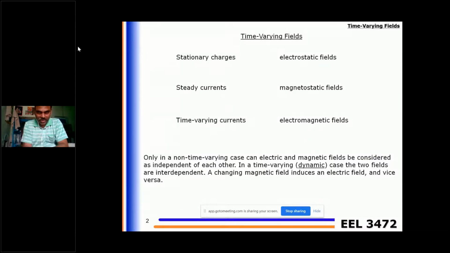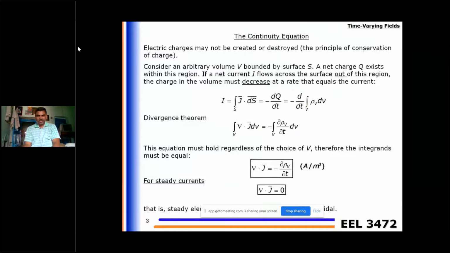Let us see Faraday's law and so on. Here it is discussed how electromagnetic fields result for the time varying fields. And the continuity equation means charge cannot be created or destroyed. So del dot J, the divergence of current density, equals minus dou rho v by dou t, is the continuity equation. For static currents, del dot J is 0.